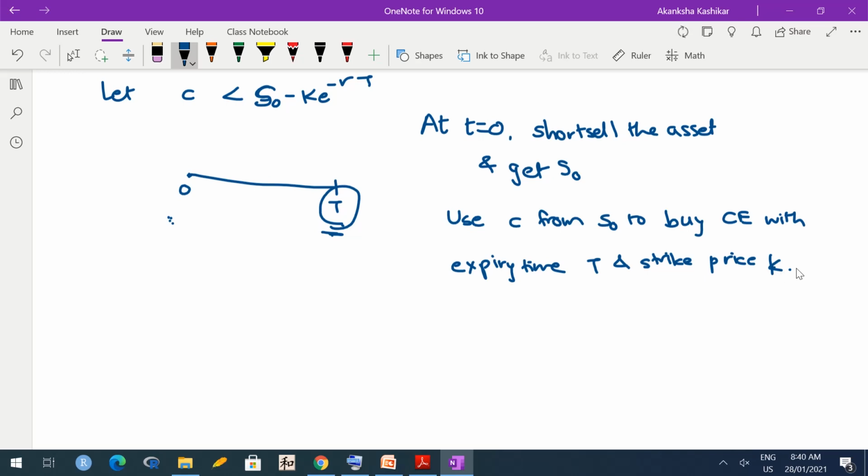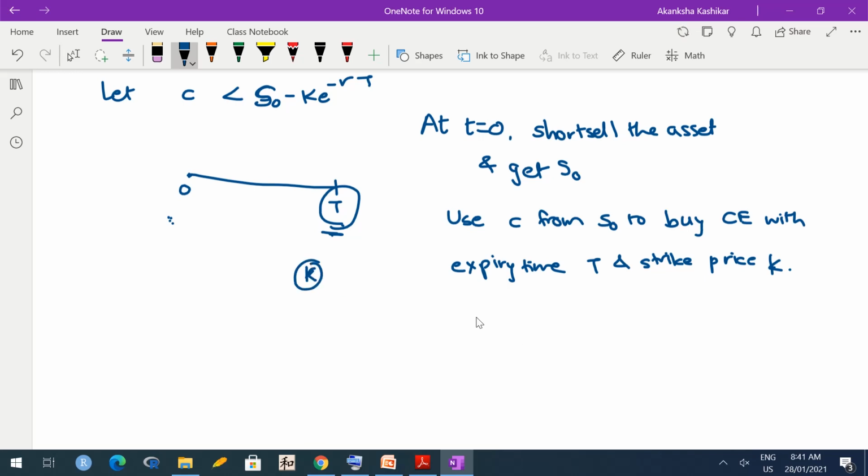Okay, so if you are talking about say shares of Infosys, then your option also has to be on shares of Infosys. Okay, so strike price K. Now you have some money left. So what you are going to need at time t is, if you exercise the option you are going to need K rupees.